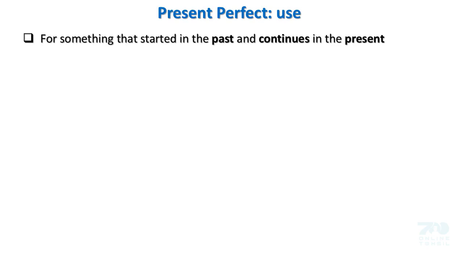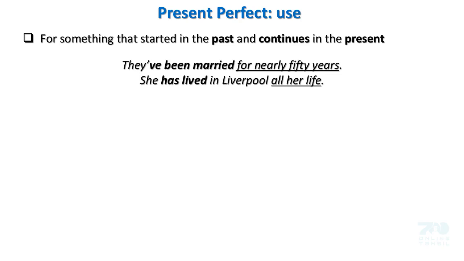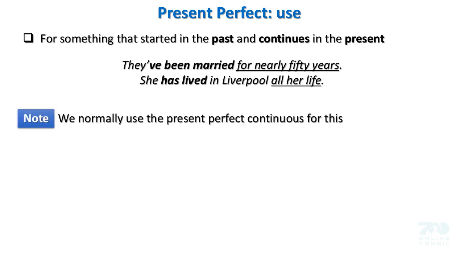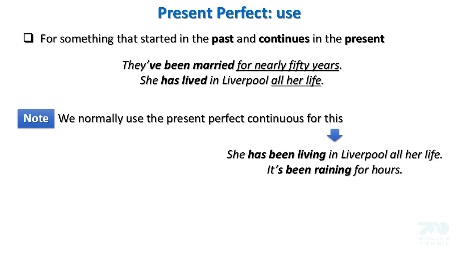We use the present perfect tense for something that started in the past and continues in the present. Example: they have been married for nearly 50 years. She has lived in Liverpool all her life. Note: we normally use the present perfect continuous for this. She has been living in Liverpool all her life. It has been raining for hours.